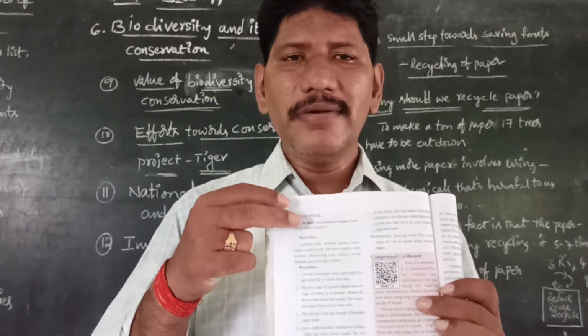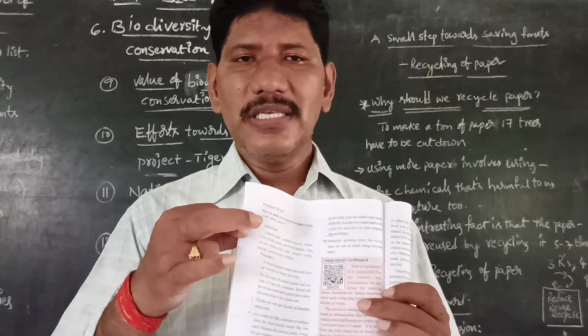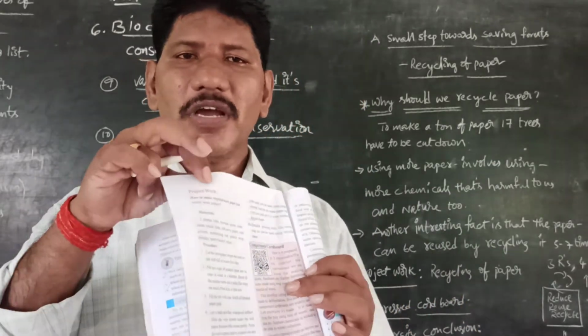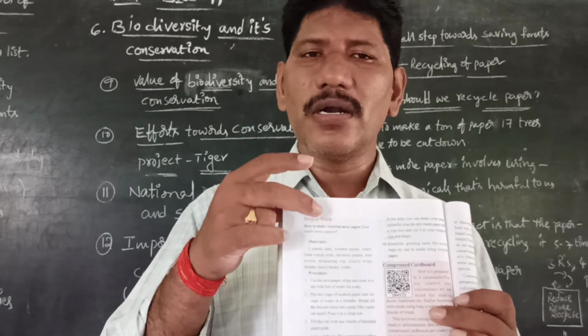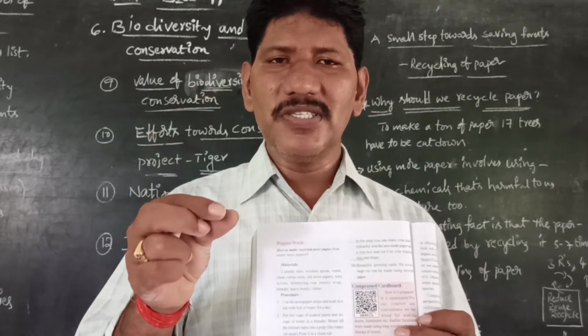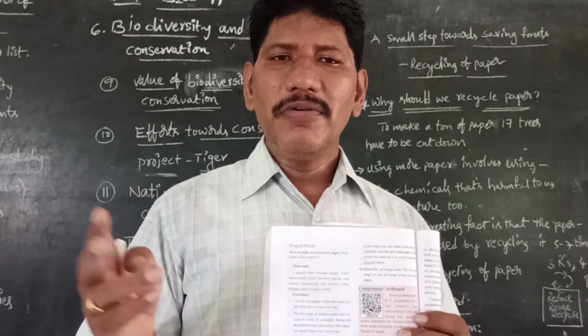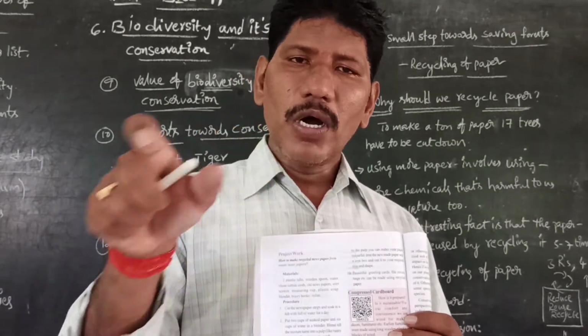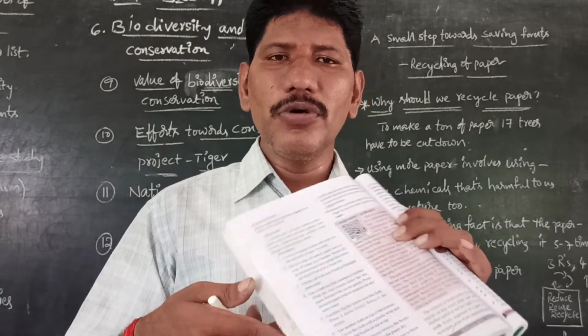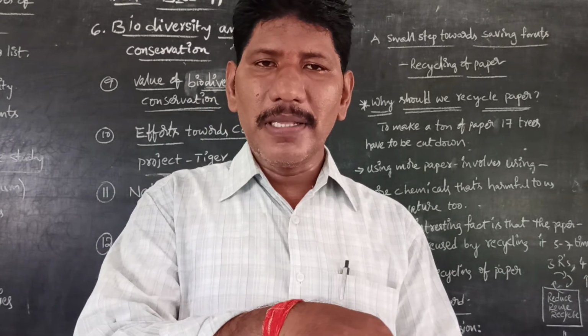So once again we are going to use this paper in a recycled pathway. In this recycled pathway, first of all we have to collect old textbooks, old notebooks or old newspapers and cut them into small pieces, and soak them in a tub the whole day. We take a mixture of both water and this pulp, arrange the wire screen, and pour this pulp on that wire screen.